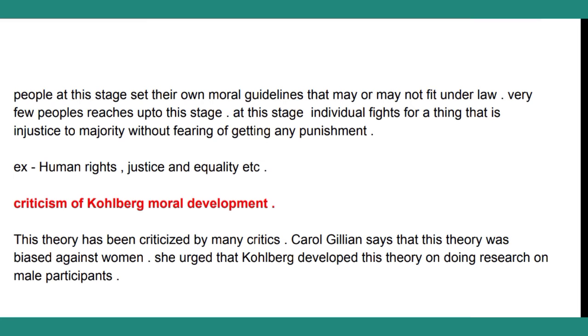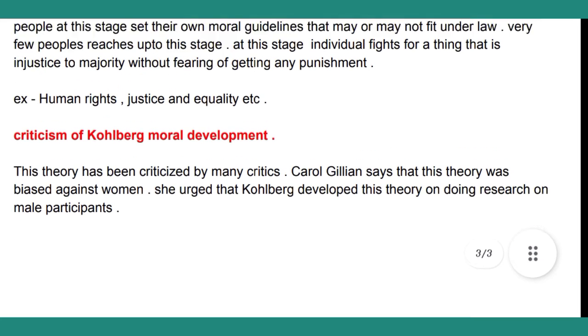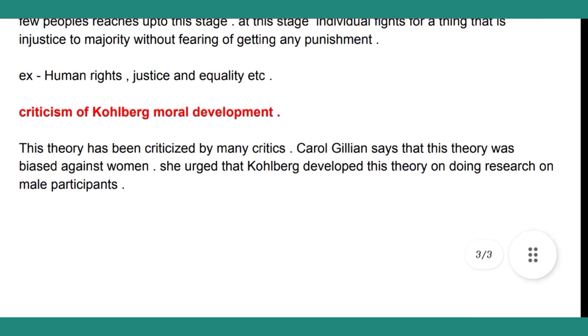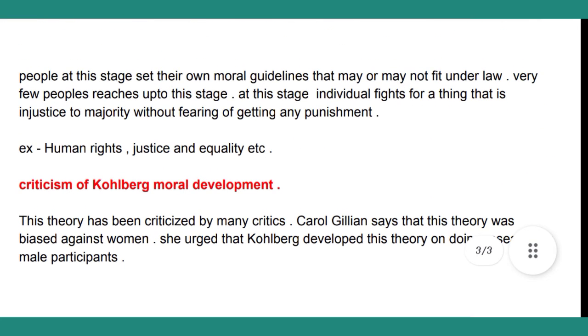Okay, so for example, if anyone is doing something for human rights or justice and equality, like we have seen in the examples of Mahatma Gandhi, Nelson Mandela and many other people. We can count them in this category, who have the guts to do something against injustice to the majority, and they do not fear getting any punishment by laws and by any society.